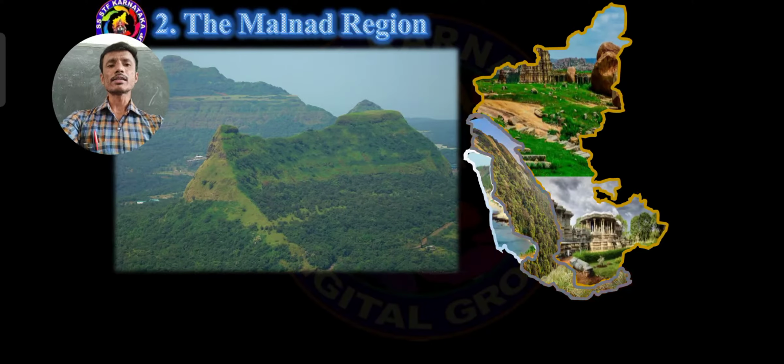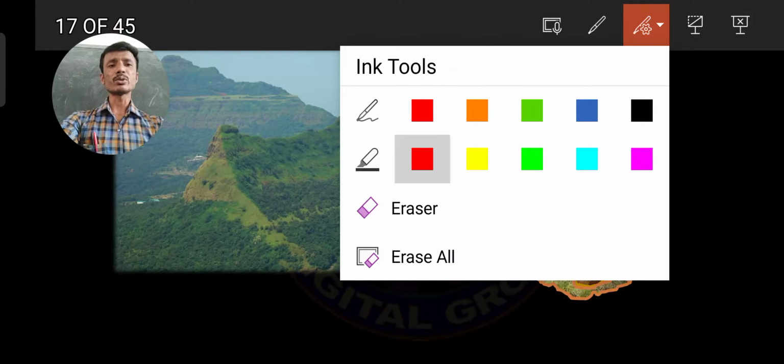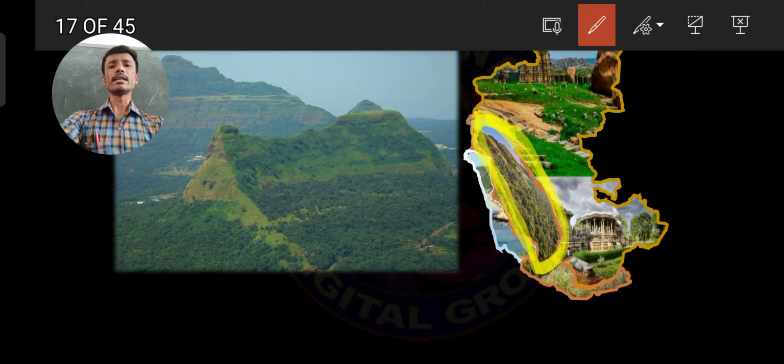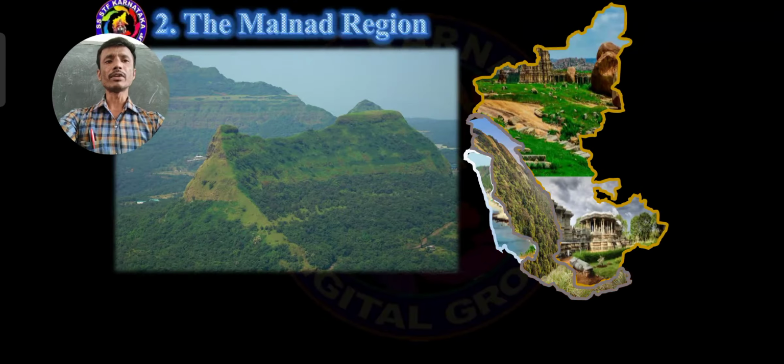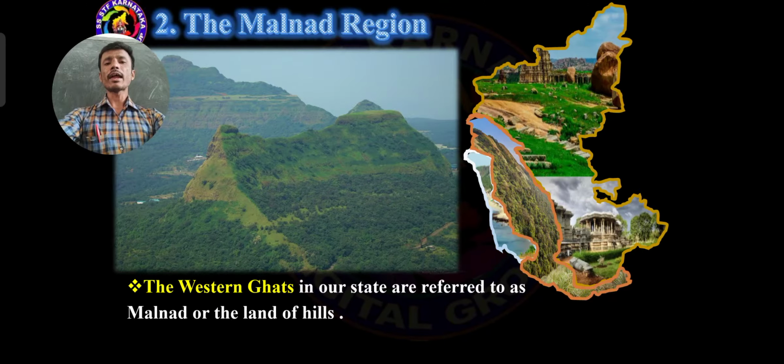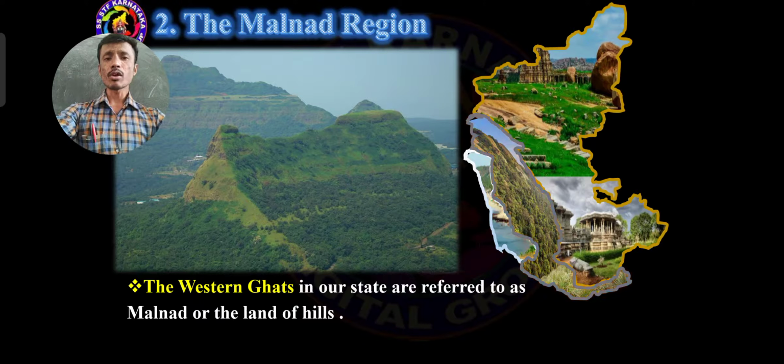The Malnad region. See, once you look at the map, dear students, this is the Malnad region. I marked it in yellow color, so that we can consider it as the Malnad region. A very important place on the map. The Western Ghats in our state are referred to as Malnad, or the land of hills.